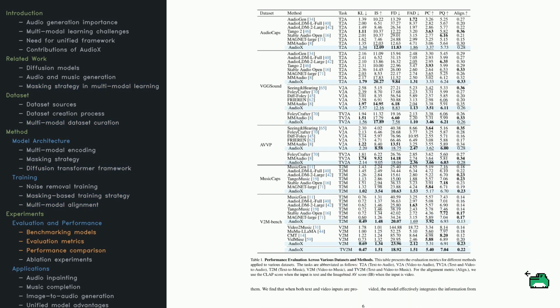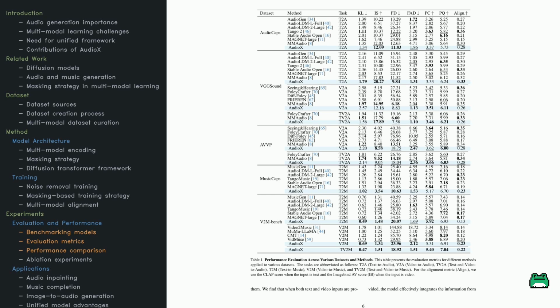So how does this model measure up in practice? The paper looks at tasks like text to audio, T2A, video to audio, V2A, and text and video to audio, TV2A. The main question is whether the system can consistently generate audio that's both high quality and relevant to the given input. To judge that, the authors use several metrics.